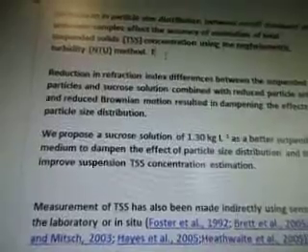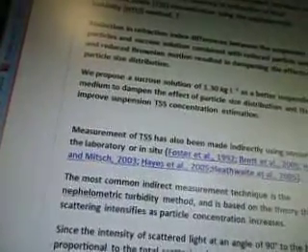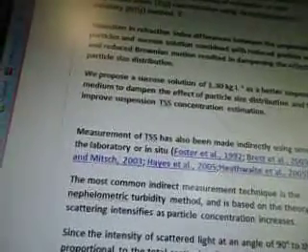The reduction in refraction index differences between the suspended particles and sucrose solution combined with reduced particles settling and reduced Brownian motion result in dampening the effects of particle size distribution. We propose a sucrose solution of 1.30 kg L-1 as a better suspending medium to dampen the effect of particle size distribution and thus improve suspension TSS concentration estimation.